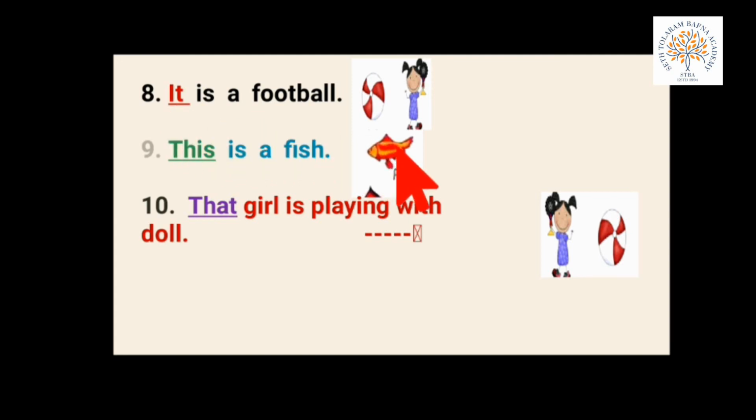Now I think you understand that the things which are near to us, we use this or it. For living thing, we use this. For non-living thing, we use it. And if the things are far, the indication of far is arrow. If there is arrow, it means things are far. So we use that.